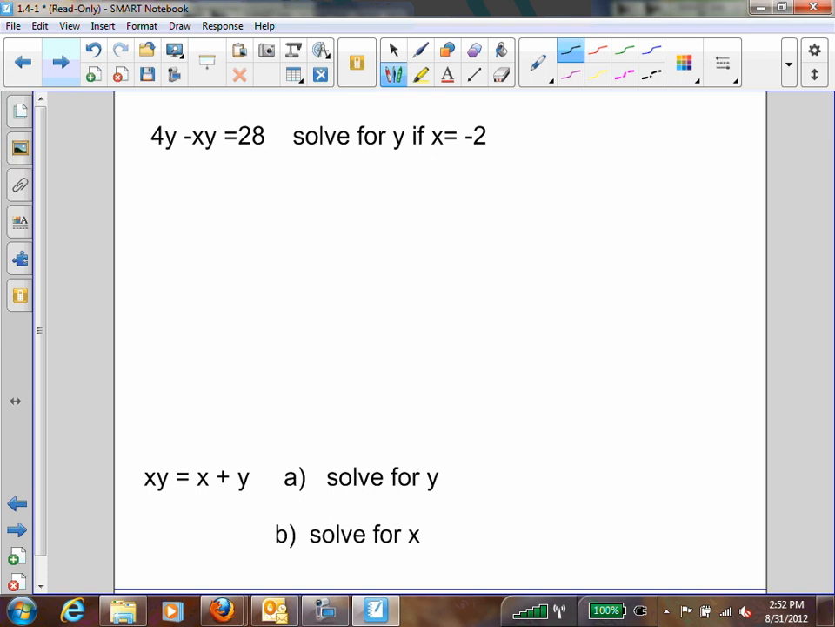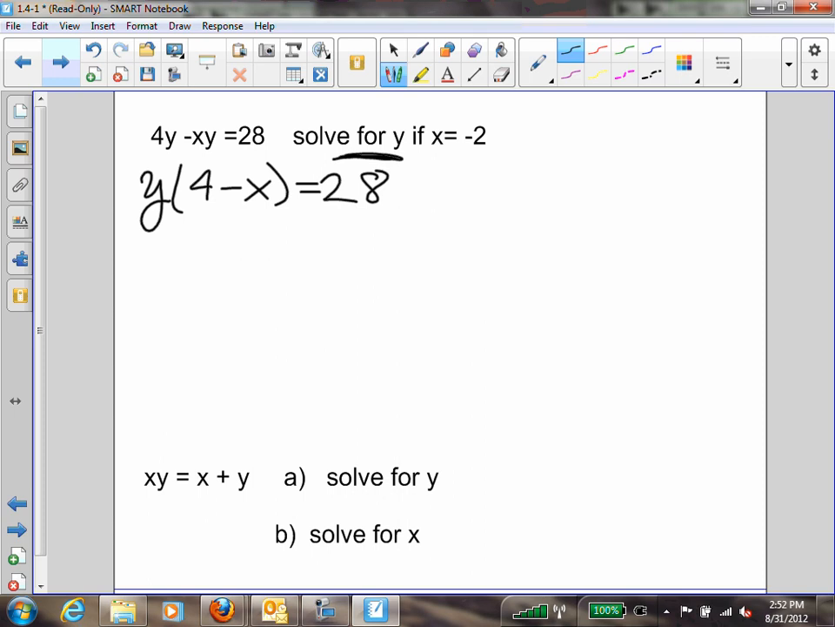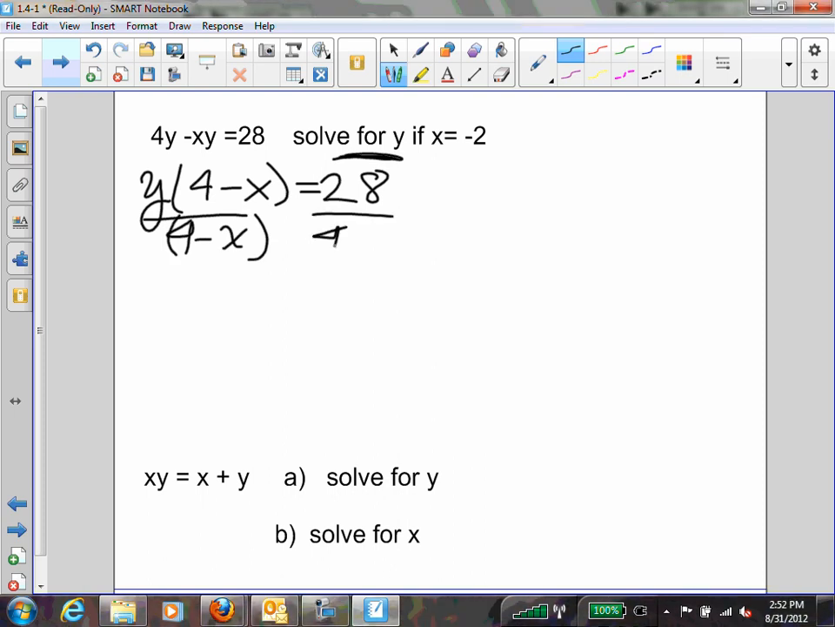So now, solve for y. We're going to do this again. We're going to apply that same principle that we just learned. Look at the y's. They're on the same side, aren't they? But they appear twice, correct? So what are we going to do? Pull out the y, and what am I left with? Equals 28. Y'all with me? Divided by 4 minus x, which is our factor. And that leaves me with y equals 28 over 4 minus x.